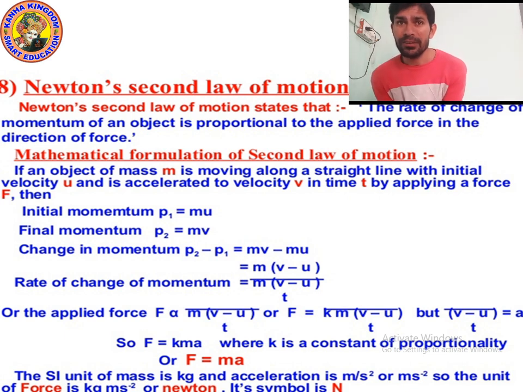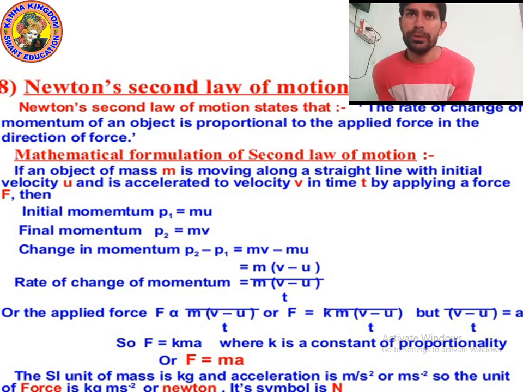After applying force f, the velocity becomes v in t time due to acceleration, and the momentum becomes p2. So p1 is equal to mu and p2 is equal to mv, because m is the mass and u is the initial velocity. So we got two momenta.